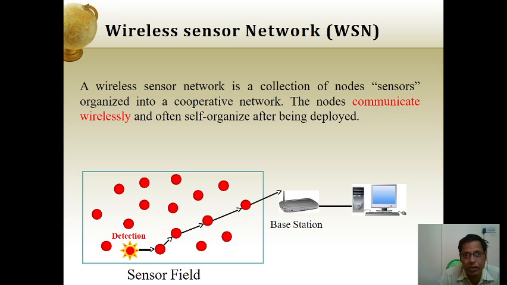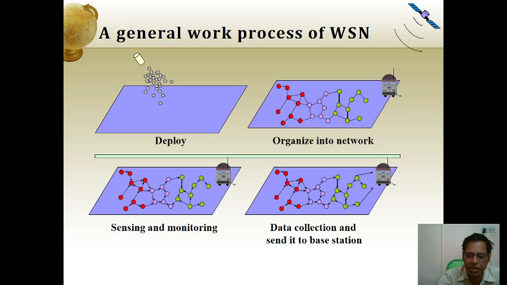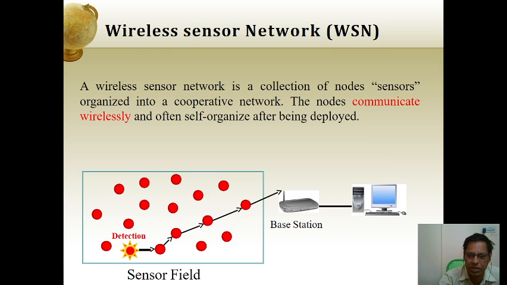Even nowadays, if the person is moving, based on the movement the AC is turned on. Getting the point? The person is moving from place to place, and based on that the sensor of the AC moves to reflect to that person, to send the air to that specific area. Here the sensor field is, for example, a house, and the base station is connected to the sensors through the system.